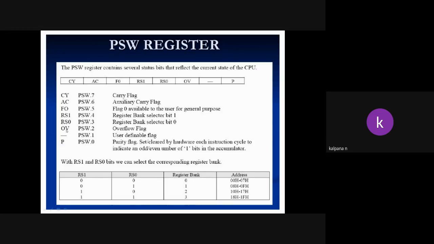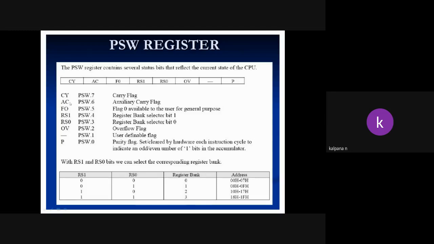Next, OV, the overflow flag, means the result has overflowed. If we add 8-bit plus 8-bit, we get 8-bit data only. If suppose we get 9-bit data, one bit is overflow. Then at that time, this OV will go to 1. Next, F0. This is available for general purpose.